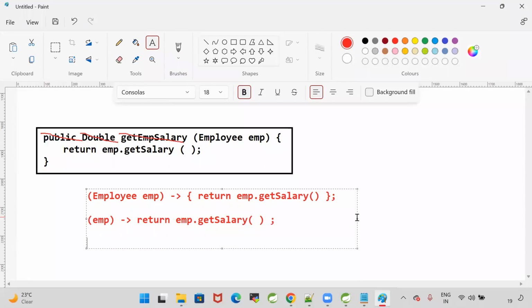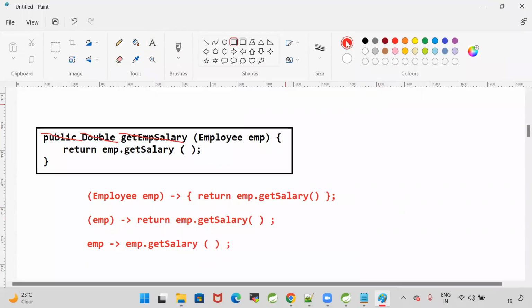When there is only one parameter, brackets are also optional. emp. When there is a single line, the return statement is also optional. emp.getSalary(). That's it. This is the final version of the lambda for the given requirement.